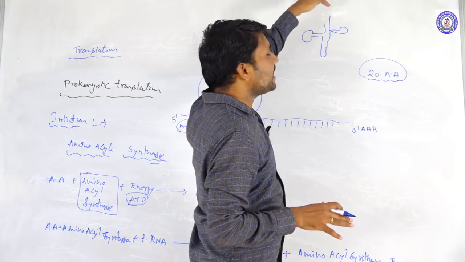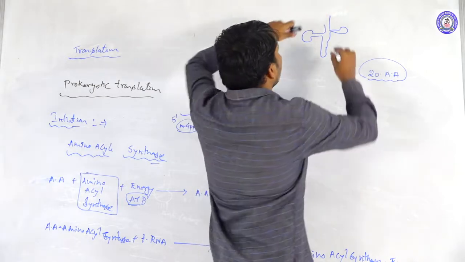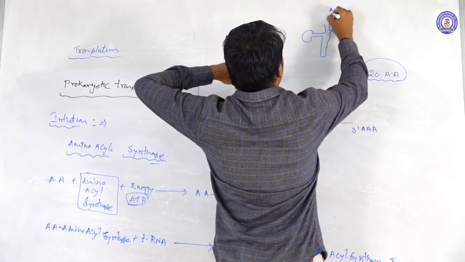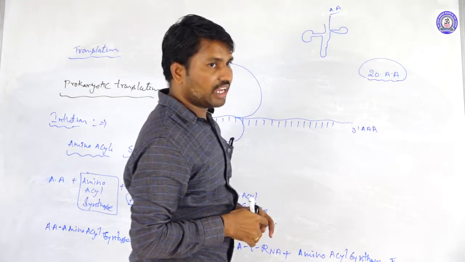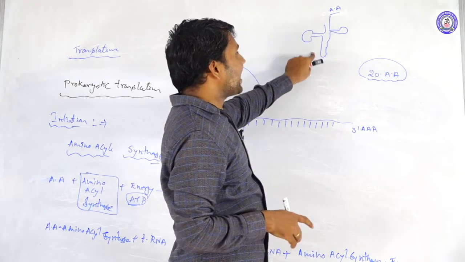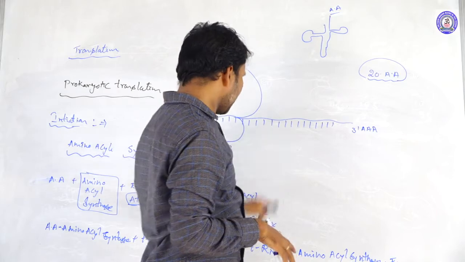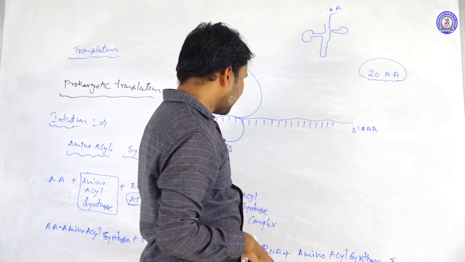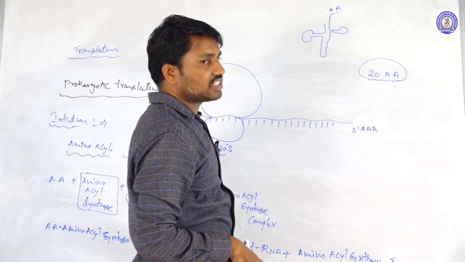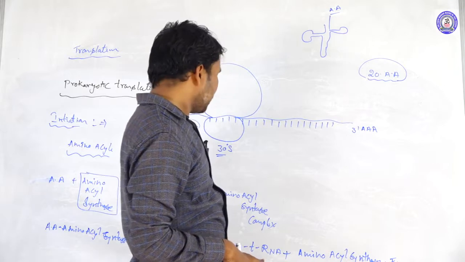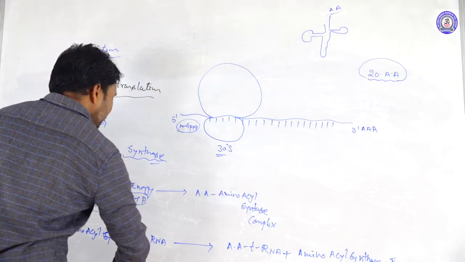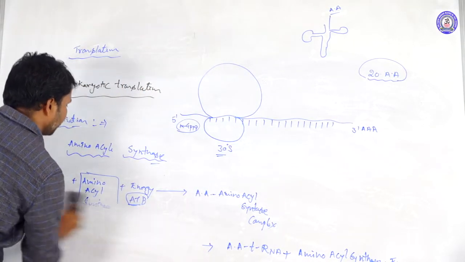Based on the amino acid, the tRNA binds with that particular amino acid. At that time it is called an activated tRNA, or amino acid tRNA. Here, the activated amino acid tRNA is forming. So once the amino acid tRNA is forming,